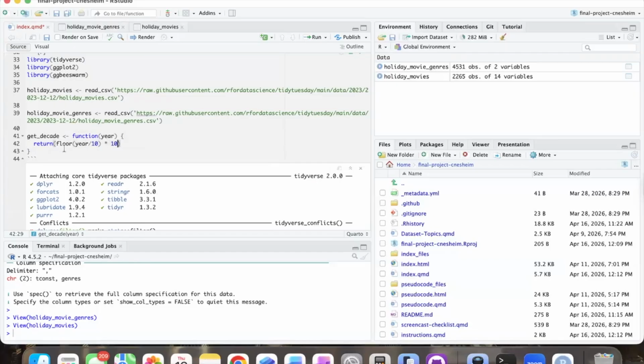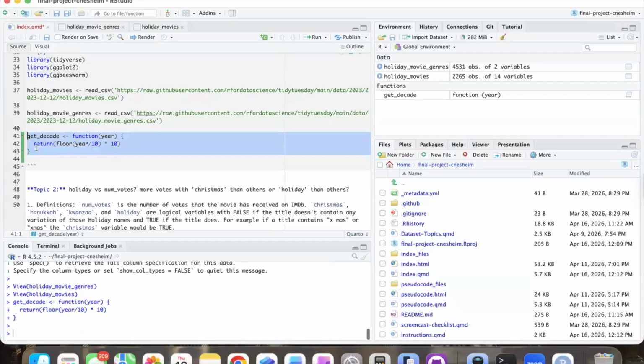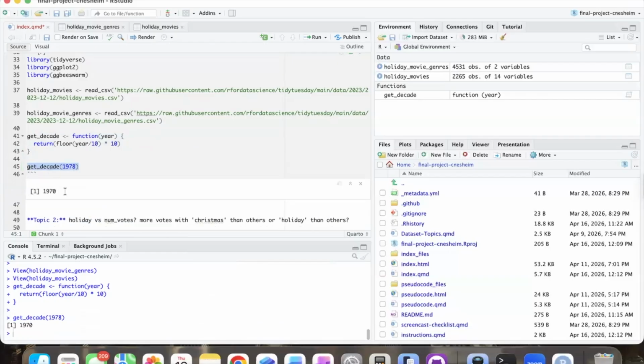So it would take in, for example, 1978. The floor of 1978 divided by 10 would get 197, and then times 10 gives you 1970 for the decade. So if we run that, it works. Then let's test it with get_decade for, just like I said, 1978. That should print the output, but we'll see. Yep, we get 1970. So we're good to go.